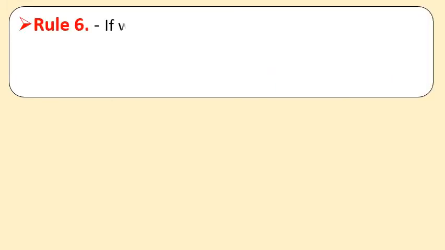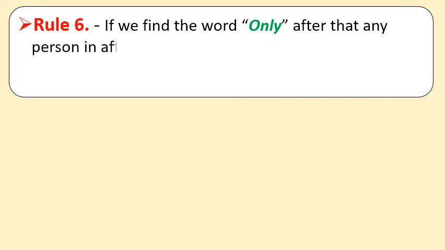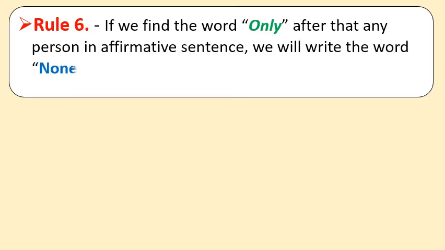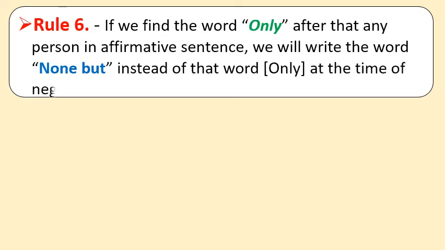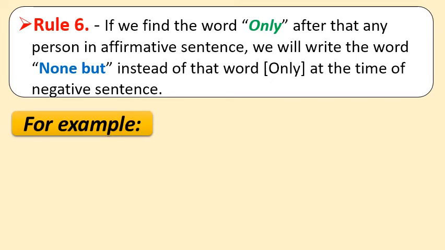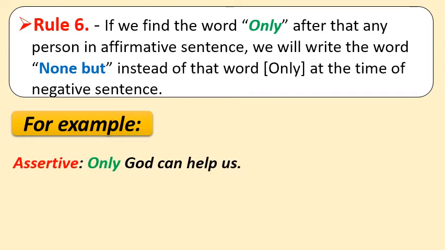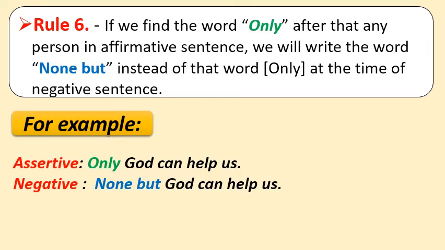Now let us see rule number 6. If we find the word only after any person in an affirmative sentence, we will write the words none but instead of that word only in the negative sentence. So let us see a few examples to clarify it. Number one is: Only God can help us. So here God is a person, right? So the negative sentence will be: None but God can help us.